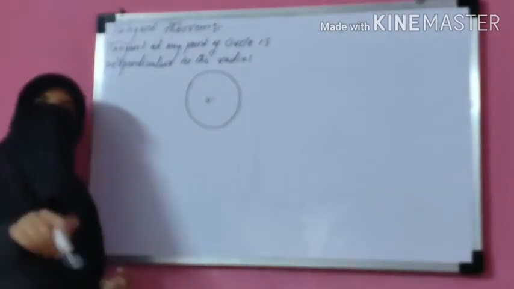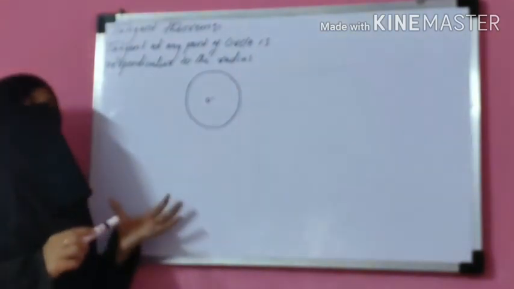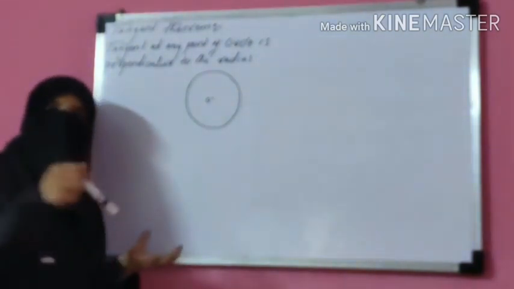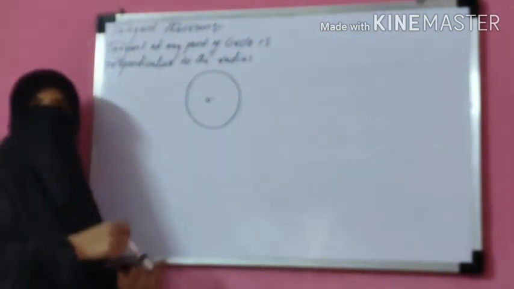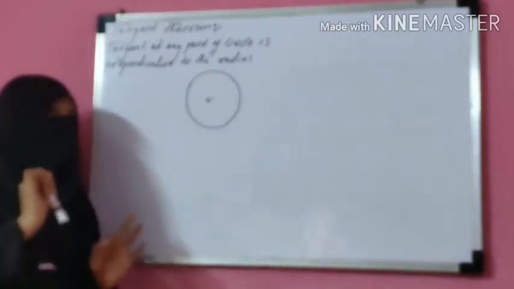That means if you draw a tangent at any point of a circle, the tangent is always perpendicular to the radius.